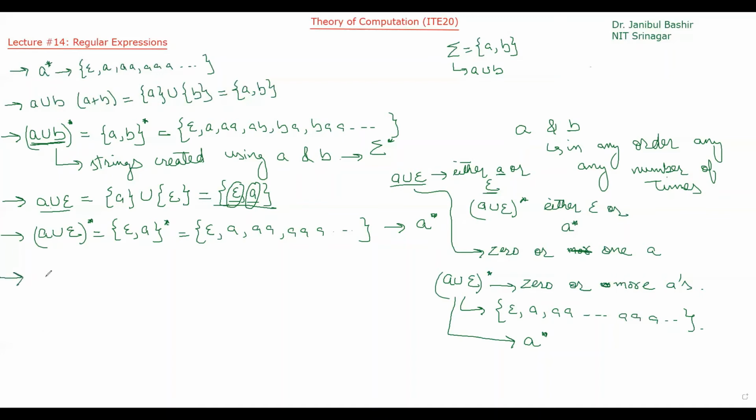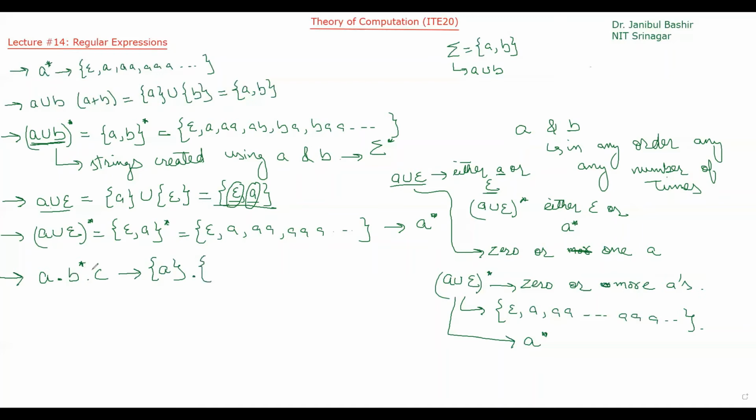For example, A dot B star dot C. What does that mean? It represents the following language. Concatenation of these. Language represented by A: what is the language represented by A? A. Concatenation, language represented by B star.